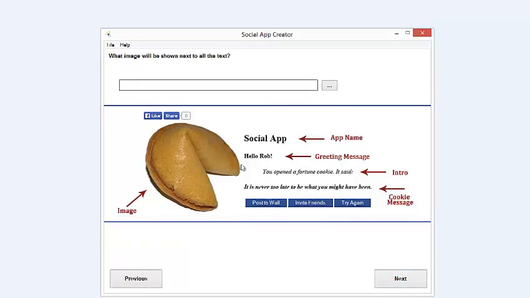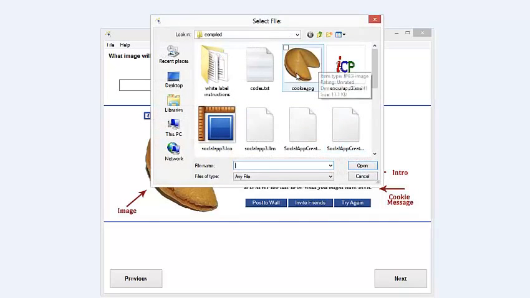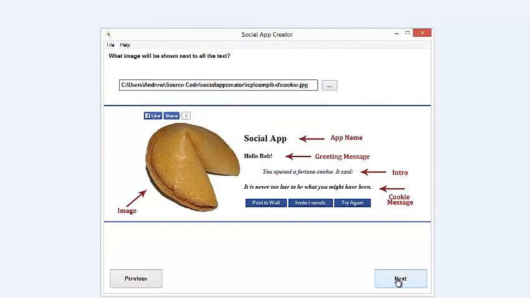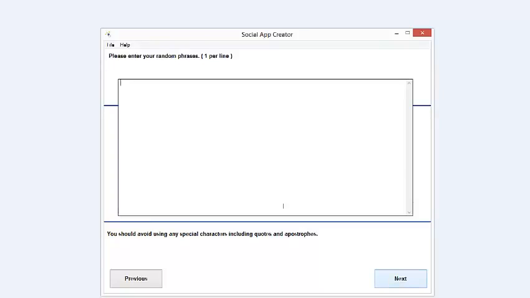Then you've got this image here. What image do you want shown? And I cover that in depth in the tutorial, but I'm going to stick with a basic cookie image for now. Then here you put your random lines one at a time, and you can either just type them in, or you can go and get, you'll find lists of these online. You can copy and paste them in. It's really, really easy, and you can put as many in there as you like. Obviously, the more you have, the more variation your app will have.